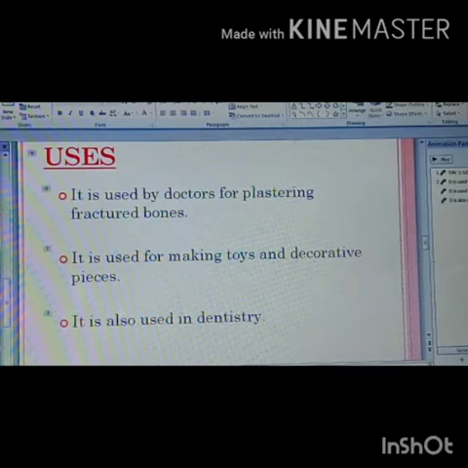So what are the different uses of plaster of Paris? It is used for producing molds for industries such as pottery and ceramics. Also used for setting fractured bones in the right position in the body. Used for making statues, models and other decorative materials. Also used for increasing the smoothness of surfaces.